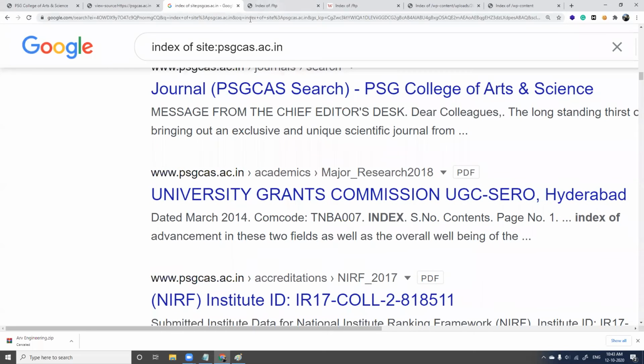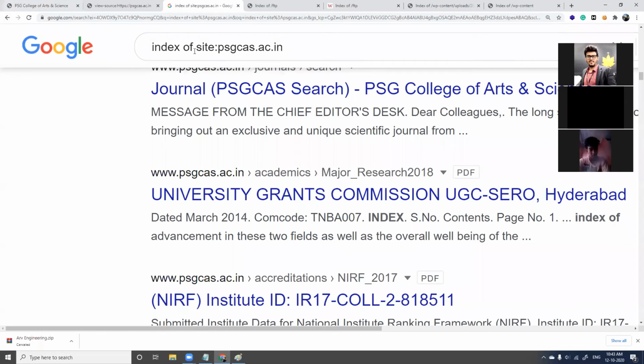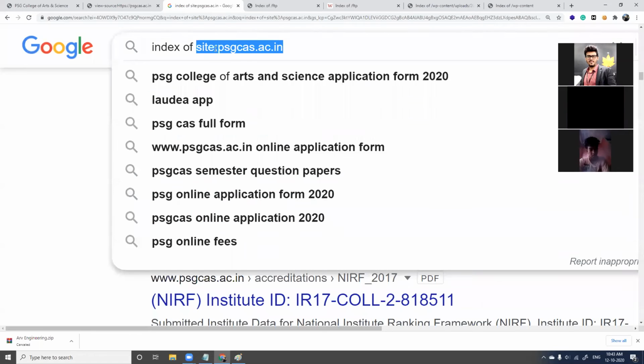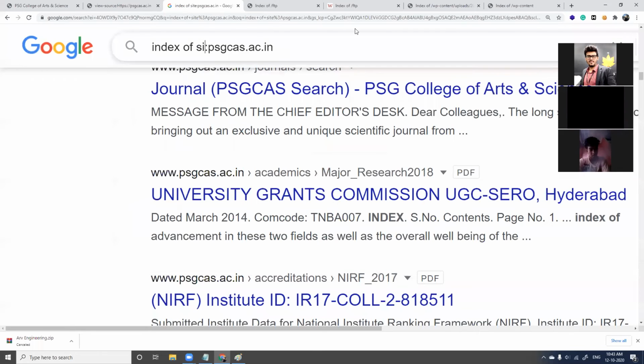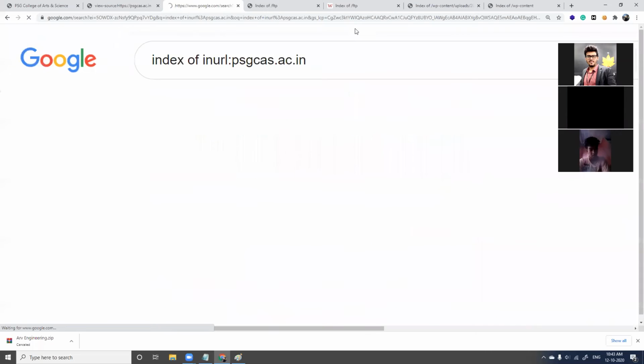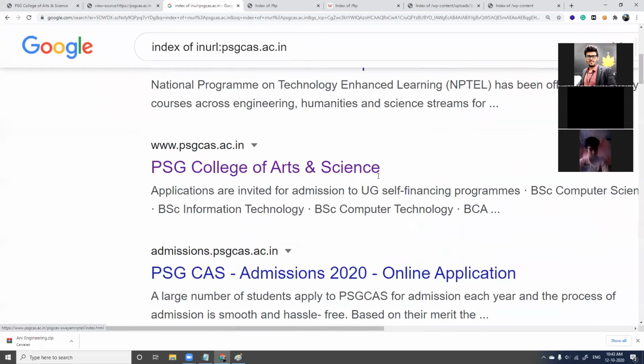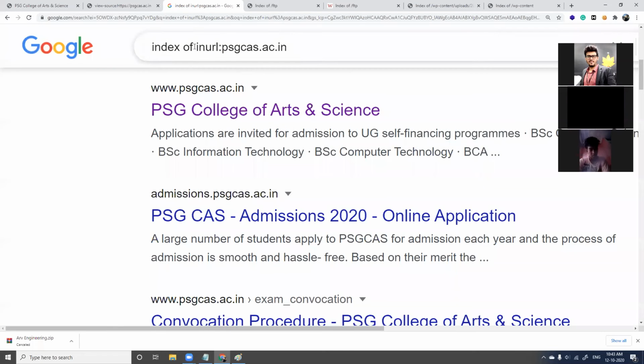So in case you want to go for a targeted search, yes, please use keywords like this, or you can also use in URL, which will also work. So you can use in URL or site and give your target name to check if you get any sensitive information about your target, right?